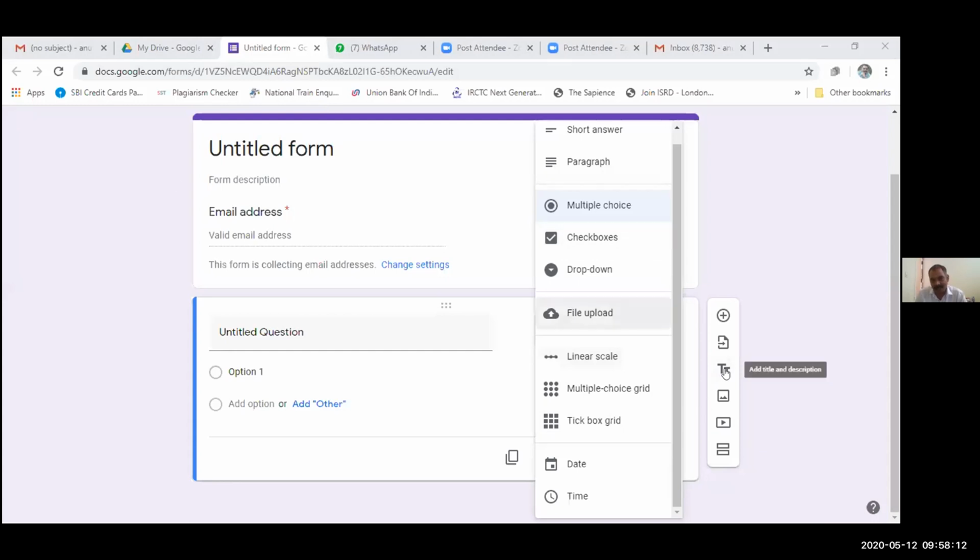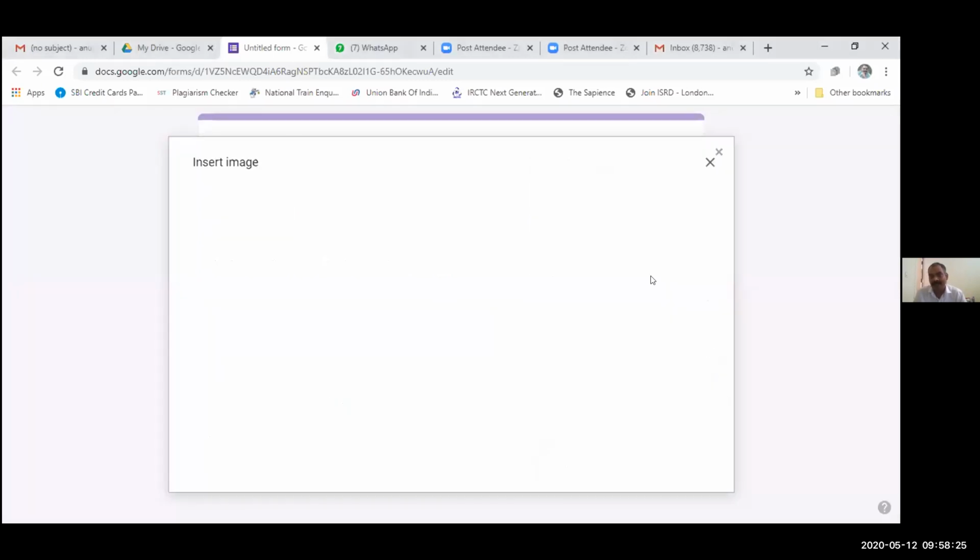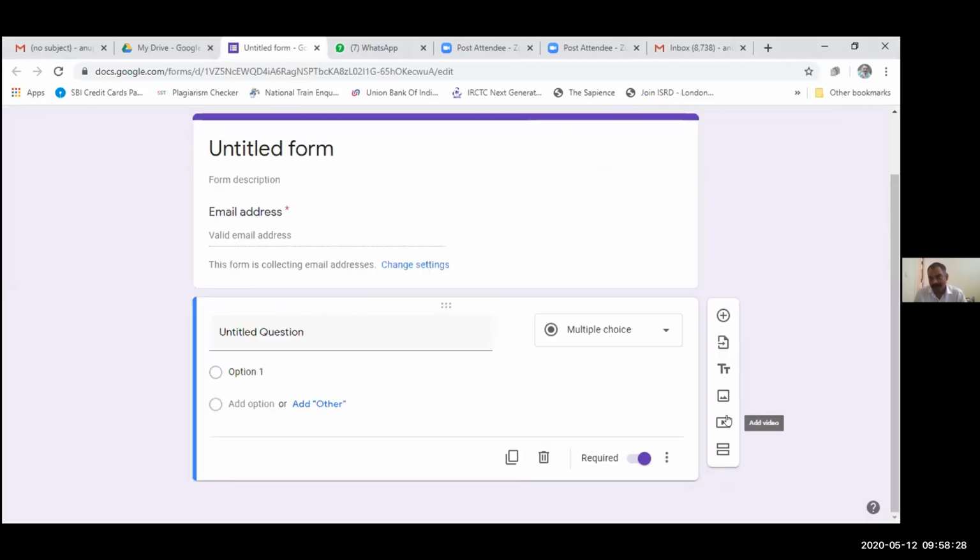We can add some more titles. Suppose we want to get partitioned questions of the form, then we can get some more titles or descriptions over here. We can add an image by clicking on this tab. We can add video as well, and we can add sections.